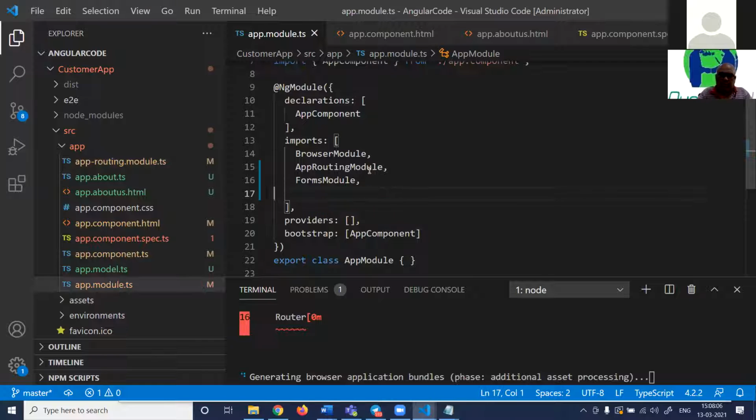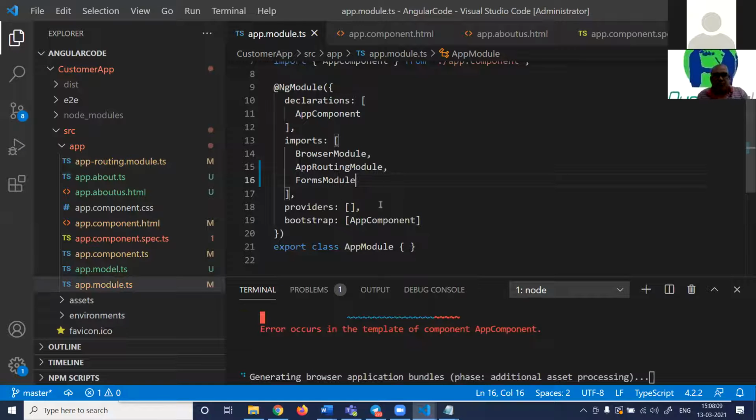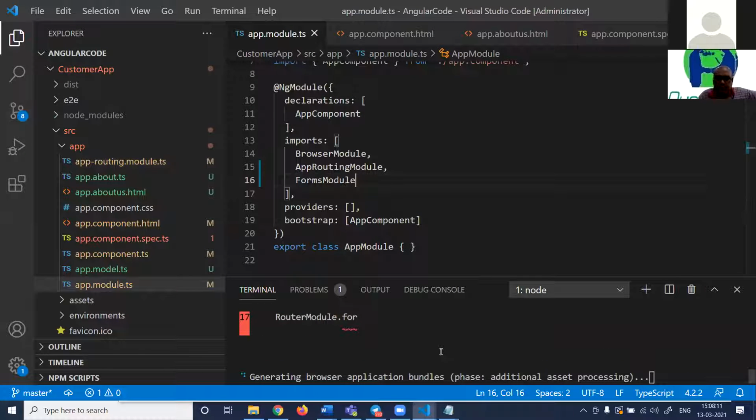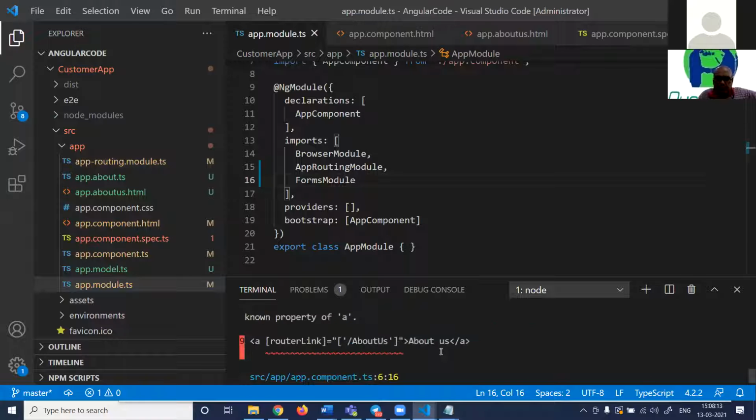The syntax is already done. Ah, hang on. In this module, we also need to load. Remember, I think I missed this. Let me see if somebody has figured that out.